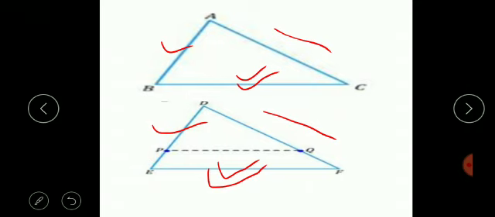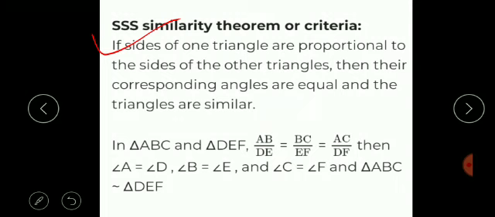Then if AB upon DE is equal to BC upon EF, and also it is equal to AC upon DF, then definitely the angles of the triangles will be equal and hence the triangles are similar.